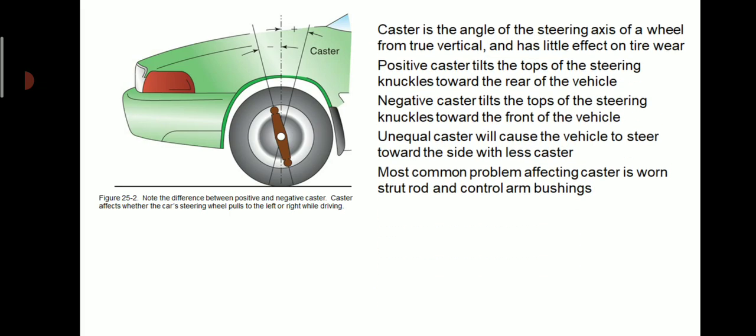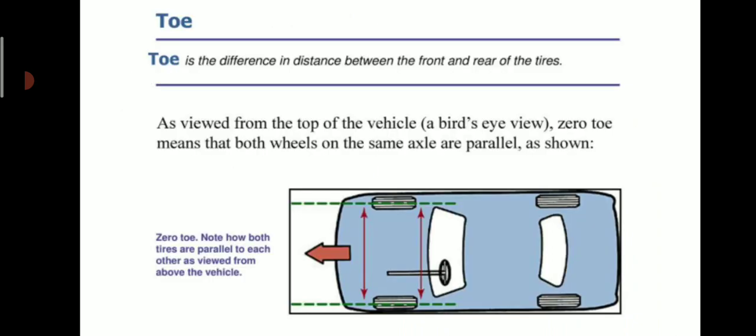Caster is the angle of the steering axis of the wheel from true vertical and has little effect on tire wear. Positive caster tilts the top of the steering knuckle towards the rear of the vehicle. Negative caster tilts the top of the steering knuckle towards the front of the vehicle. Unequal caster will cause the vehicle to steer towards the side with less caster. The most common problem affecting caster is worn strut rod and control arm bushings.